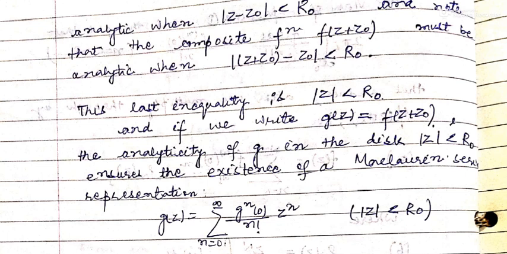Actually, we have proven the case for mod z less than capital R0.